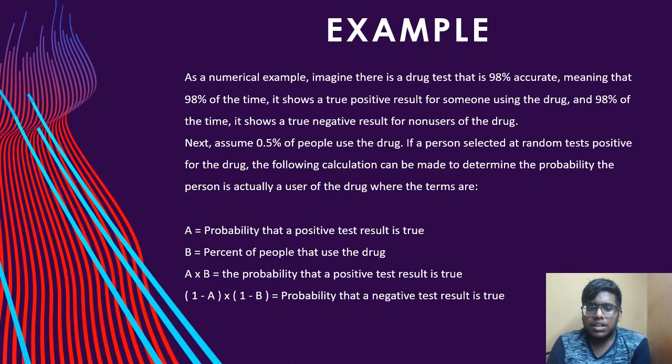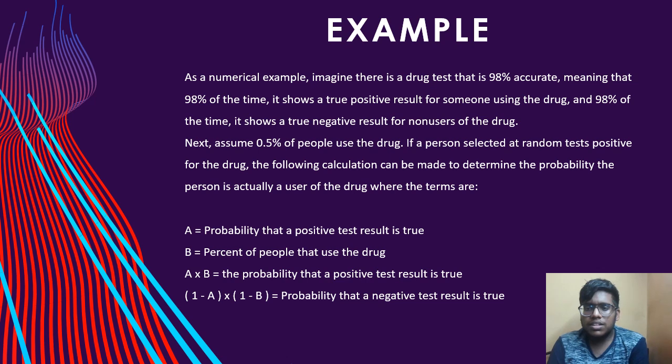Now let us look at an example. As a numerical example, imagine there is a drug test that is 98% accurate, meaning that 98% of the time it shows a true positive result for someone using the drug, and 98% of the time it shows a true negative result for non-users of the drug. Next, assume 0.5% of people use the drug.